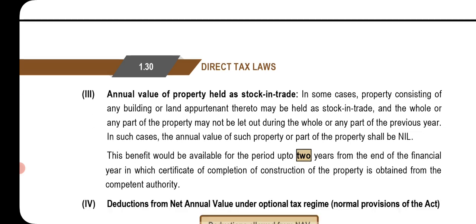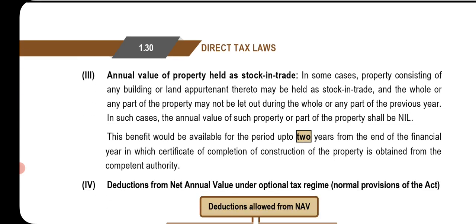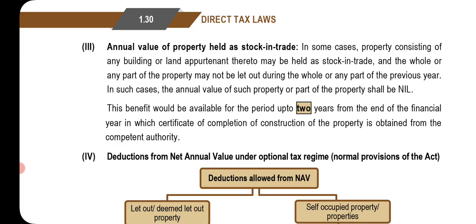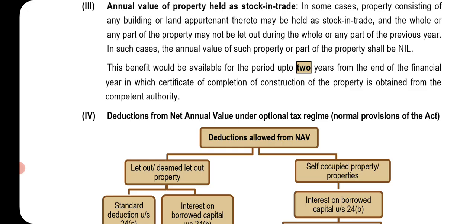Annual value of property held as stock in trade. In some cases, property consisting of any building or land appurtenant thereto may be held as stock in trade, and the whole or any part of the property may not be let out during the whole or any part of the previous year. In such cases, the annual value of such property or part of the property shall be nil. This benefit would be available for a period up to 2 years from the end of the financial year in which the certificate of completion of construction of the property is obtained from the competent authority.